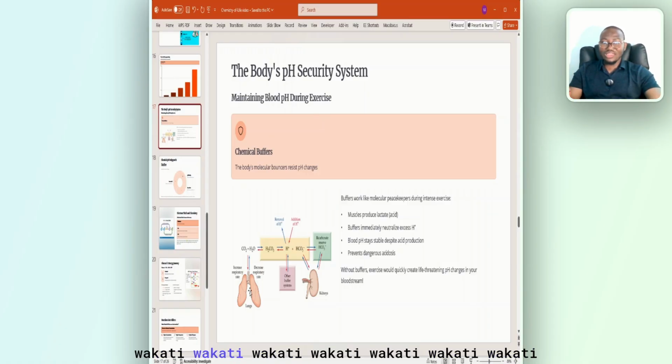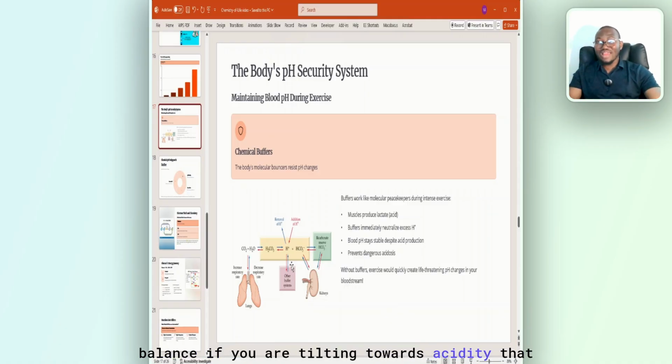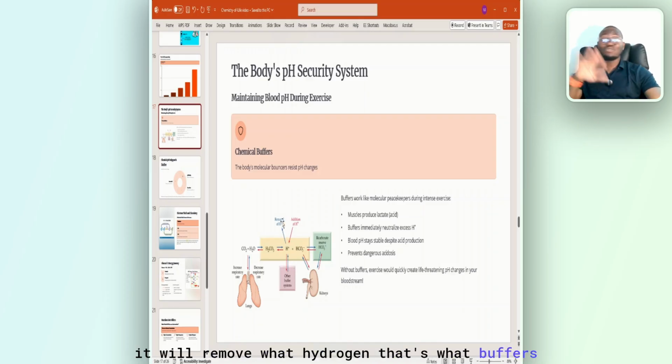So both in the lungs and in the kidney, the buffer helps to stabilize, to remove hydrogen or to put hydrogen. If you are tilting towards alkalinity, it will put hydrogen and make you balanced. If you are tilting towards acidity, that means your hydrogen is too much. What will you do? It will remove what? Hydrogen. That's what buffers do. So you need to bear this in mind.